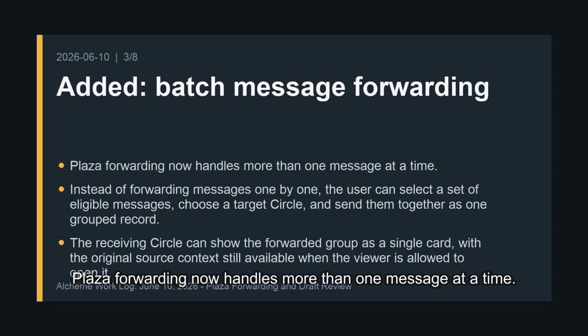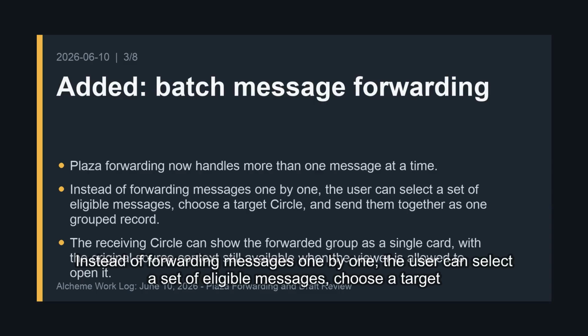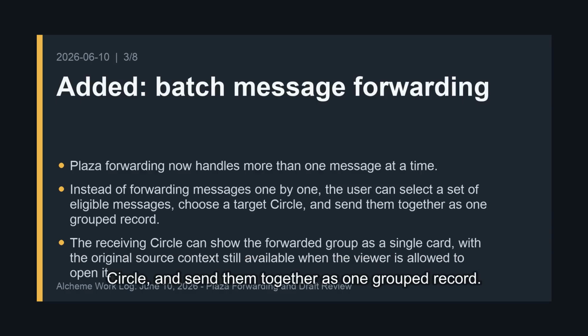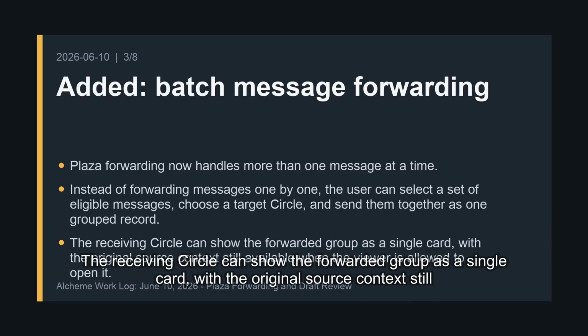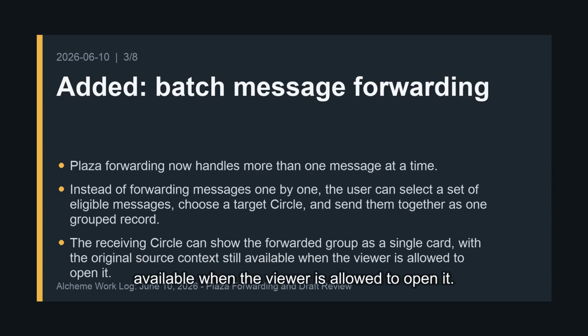Plaza Forwarding now handles more than one message at a time. Instead of forwarding messages one by one, the user can select a set of eligible messages, choose a target circle, and send them together as one grouped record. The receiving circle can show the forwarded group as a single card, with the original source context still available when the viewer is allowed to open it.